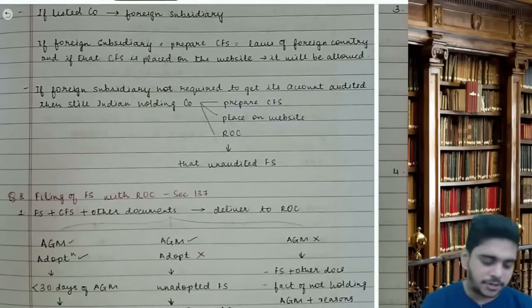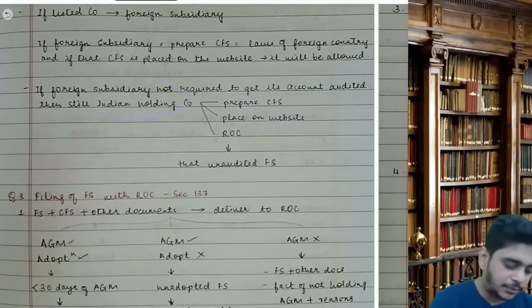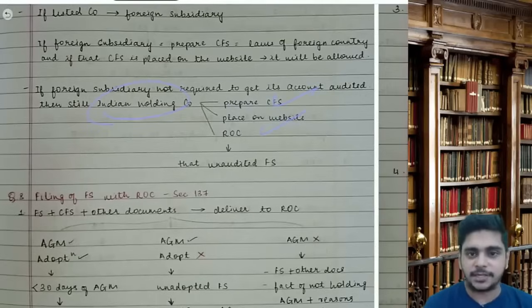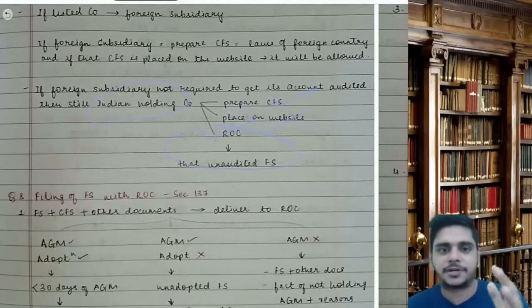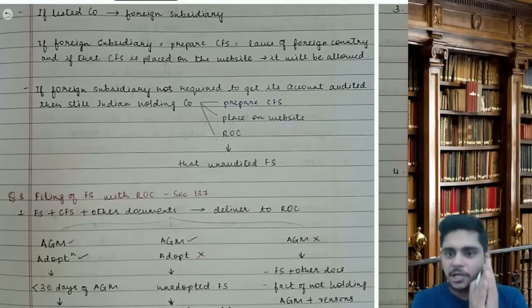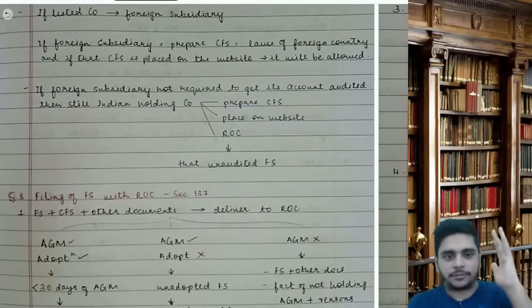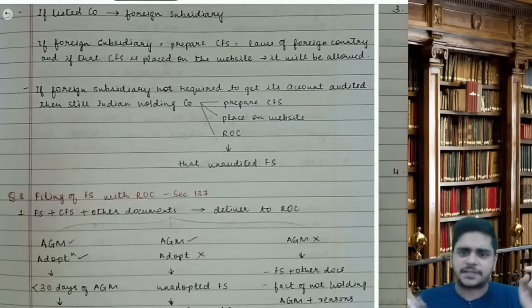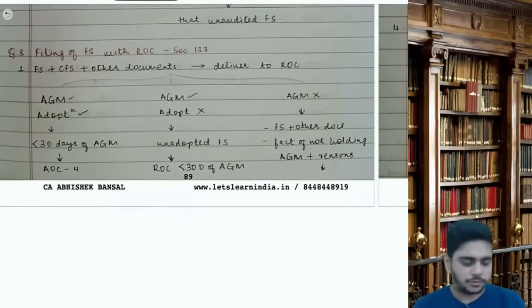If the foreign subsidiary is not required to get its accounts audited as per the laws of that country, still the Indian holding company shall prepare CFS, place it on the website, and give it to ROC, that unaudited FS. So still you will give your subsidiary FS to the ROC, place it on the website and give it to the members. Requirements will be there, even though they are not required to do audit. That is section 136, circulation of FS. If you have circulated, then file it with ROC also.